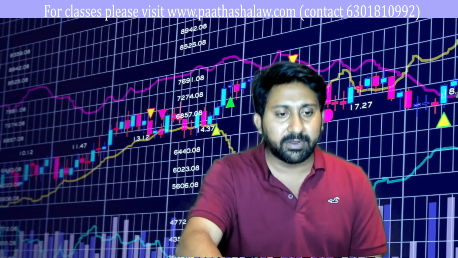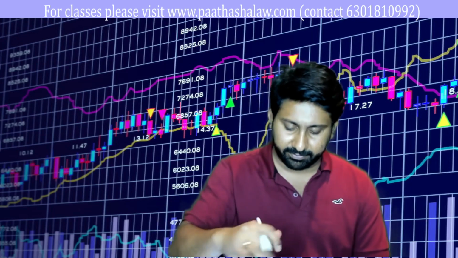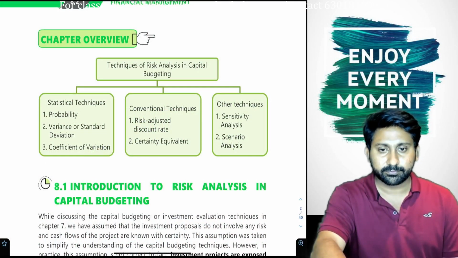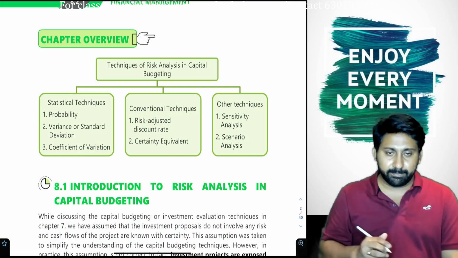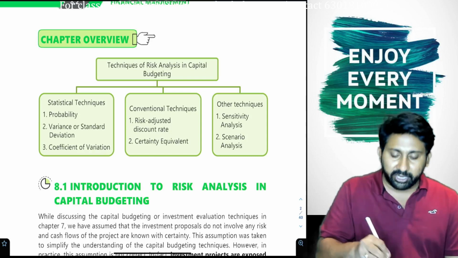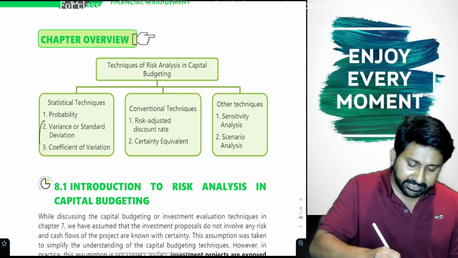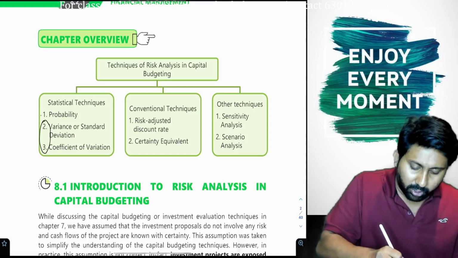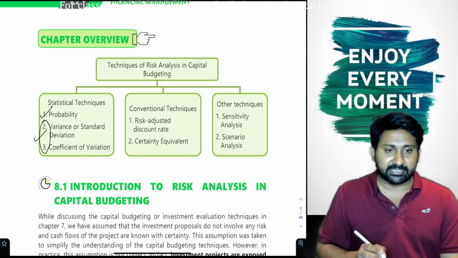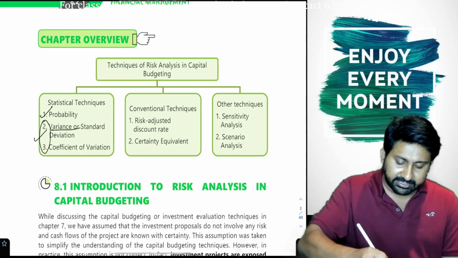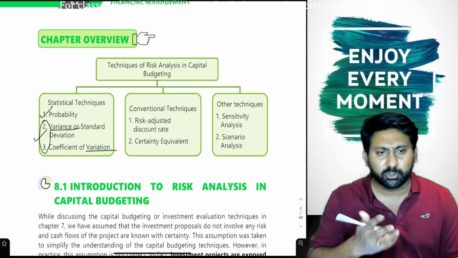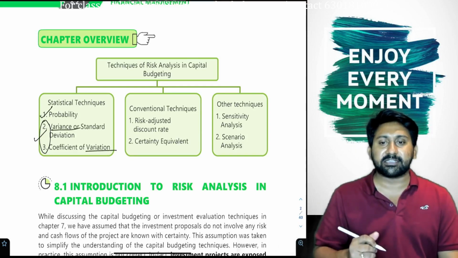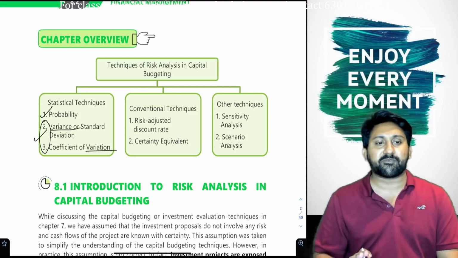Before I go into the probability analysis and discuss the concept, you can see here on the screen, there are 3 types of concepts. These 2 are one set, remaining are different sets. So there are 2 concepts here, probability and variance analysis. Variance has 2 types: variance and coefficient of variation. We will merge both of them and solve, because coefficient of variation is not a separate concept. It's a working note which comes after variance calculation.